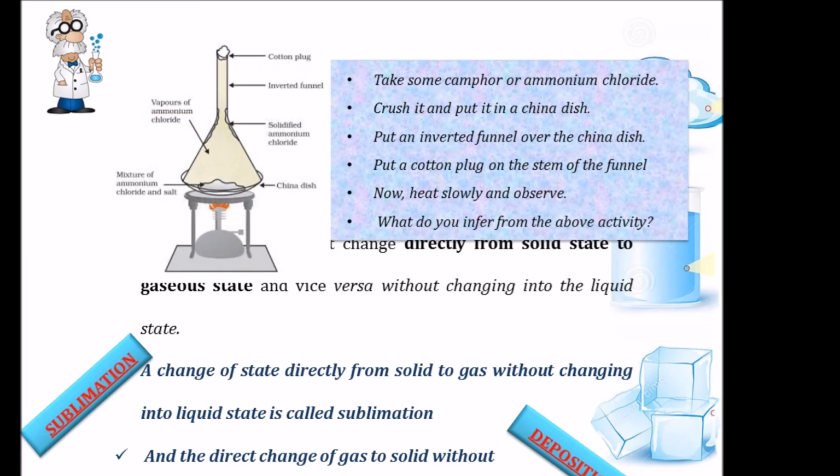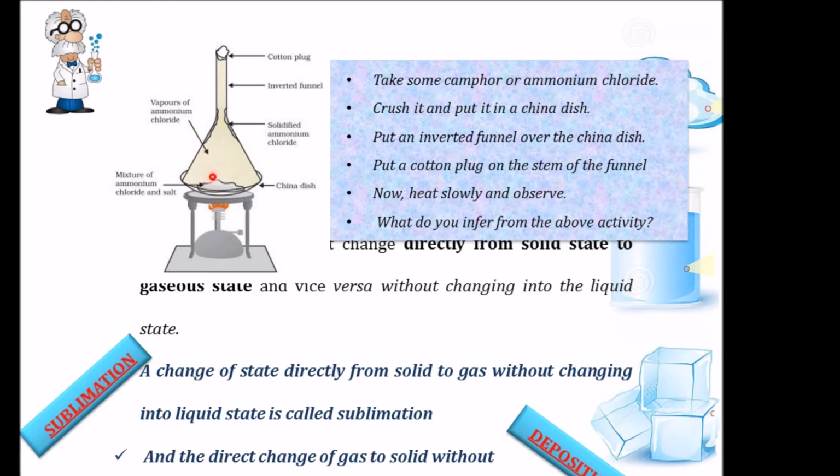Take some camphor or ammonium chloride, crush it and put it in a china dish and put an inverted funnel over the china dish. Put a cotton plug on the stem of the funnel. Now heat slowly and observe. What can we see? We can see the ammonium chloride changing into gas, that is the vapors of ammonium chloride. So here there is a change of state from solid to gas.